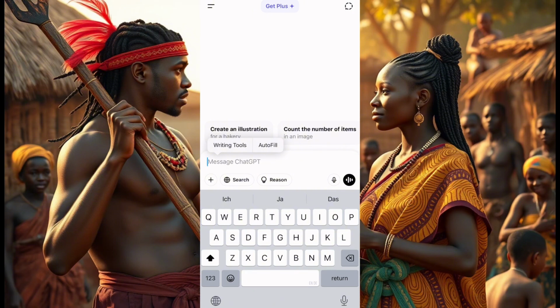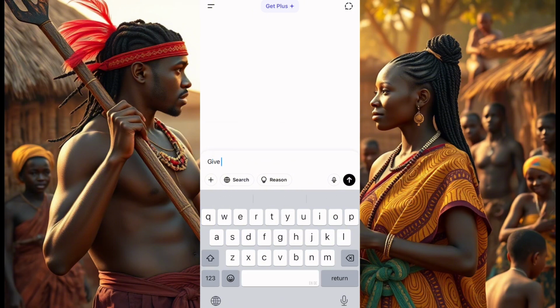Now, when you click on it, you type, give me a prince warrior who fell in love with a village girl, okay? A village girl.